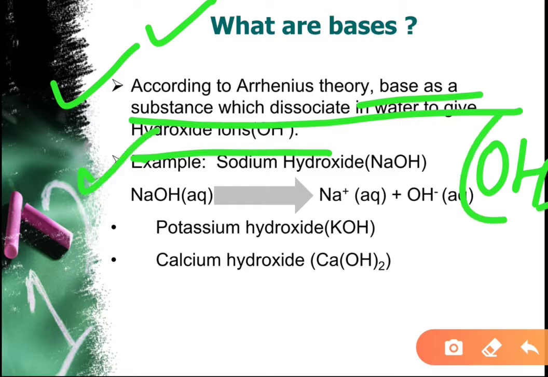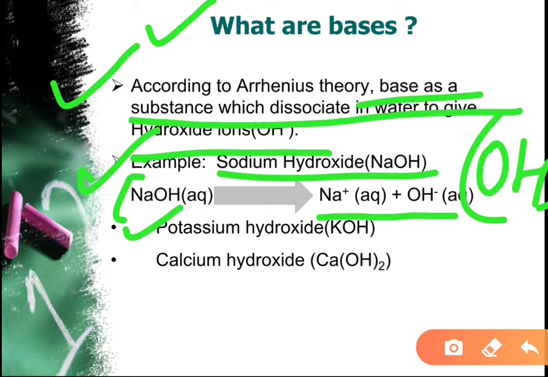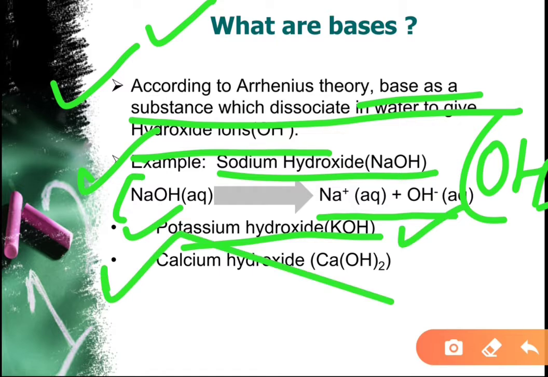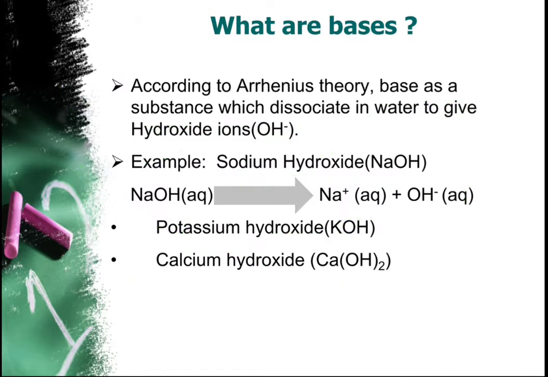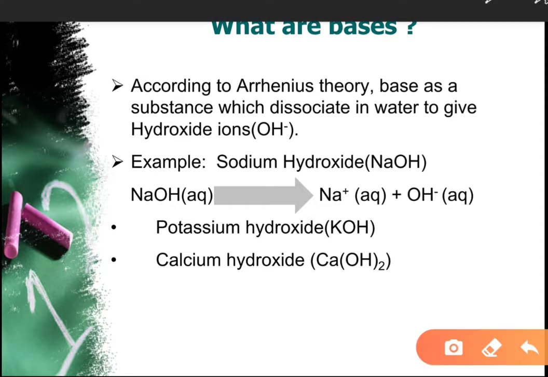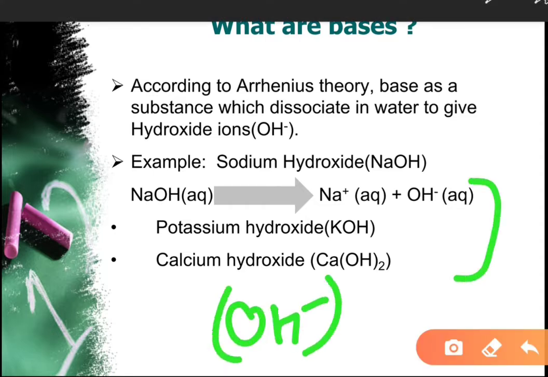For example, sodium hydroxide, NaOH, dissociates into Na positive ion and OH negative ion. Second is potassium hydroxide, that is KOH. Third example is calcium hydroxide. So all these three examples show us that bases have a tendency to lose OH negative ion.